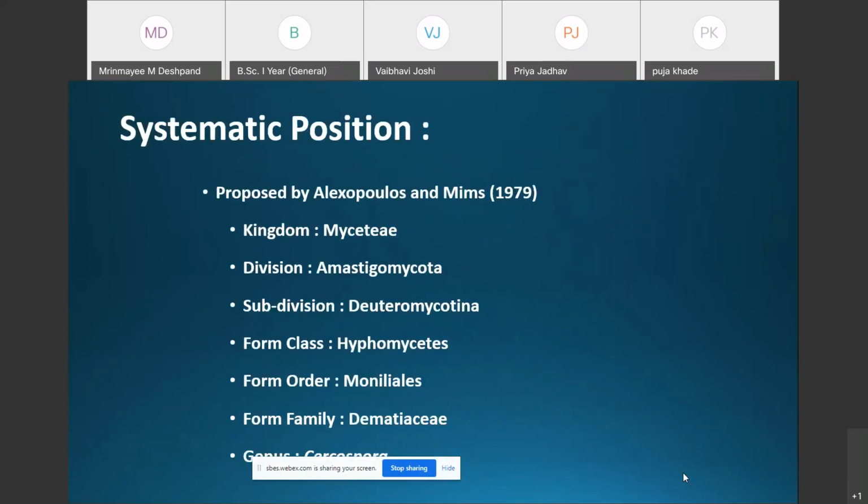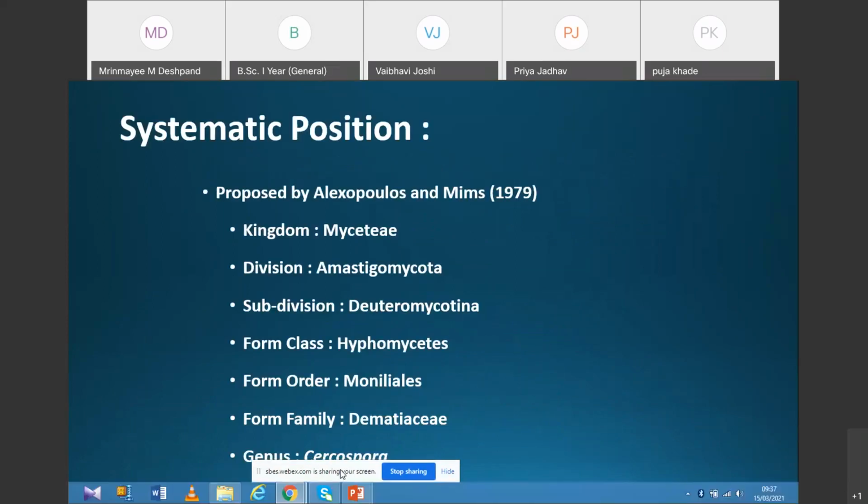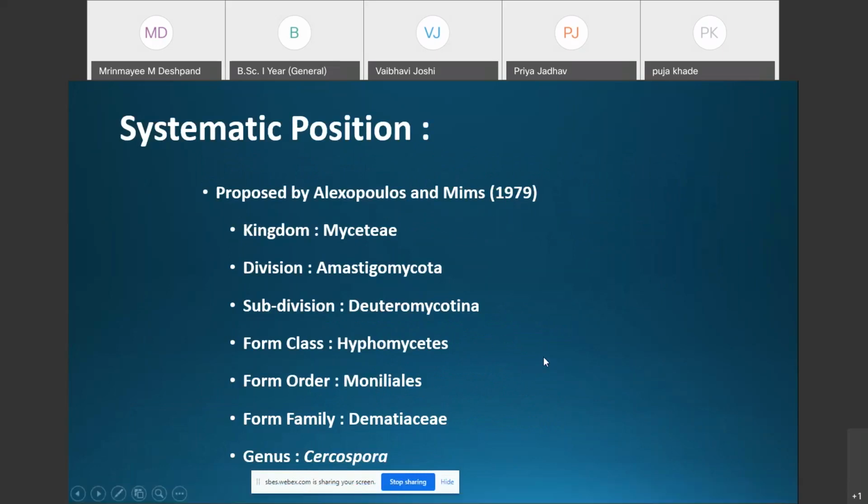First of all, the systematic position or the classification of the Cercospora. Here we are following the classification which was proposed by Alexopoulos and Mims in 1979. As per this classification, all the fungi are placed in one kingdom, and that is the kingdom Mycete. Here you can see the Cercospora, this fungus is also placed in the kingdom Mycete.